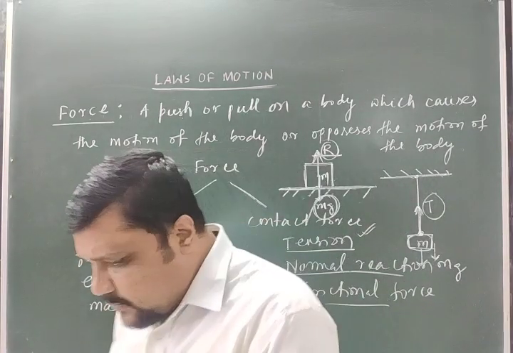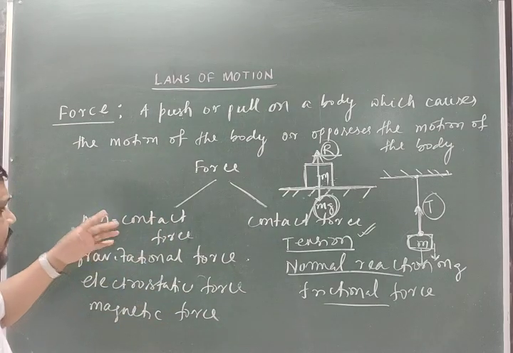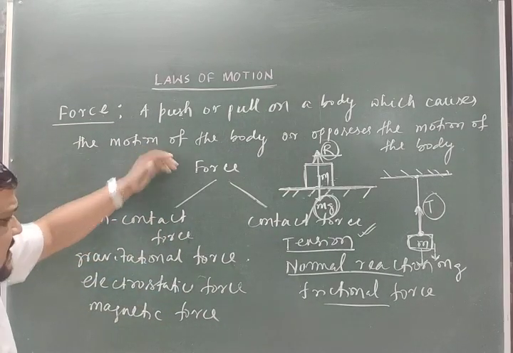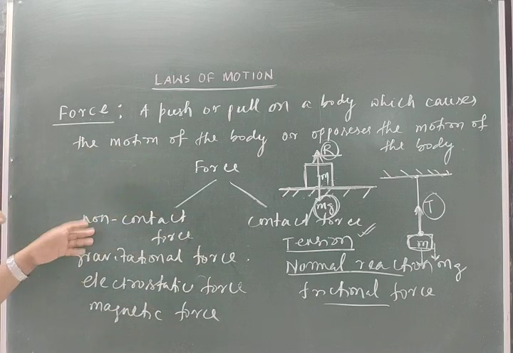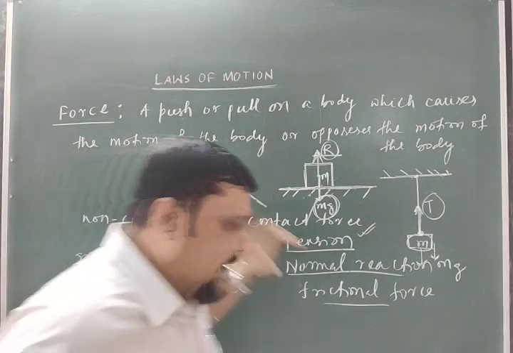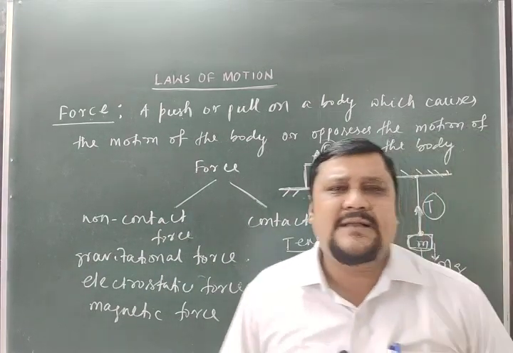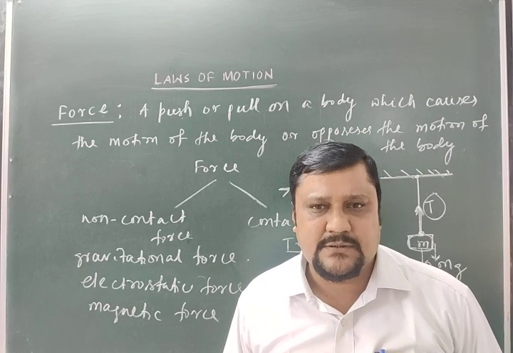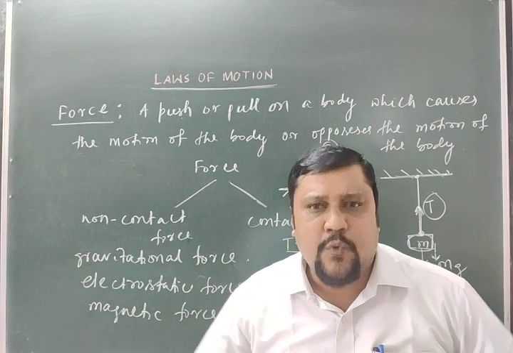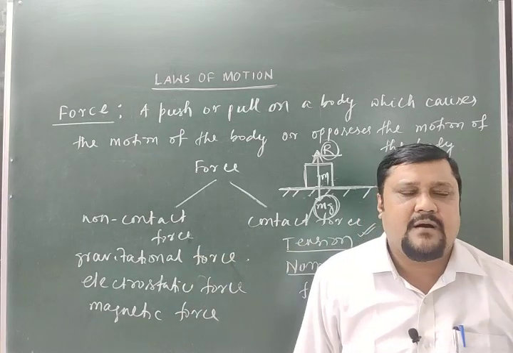So broadly we can say the force can be a contact force or a non-contact force. We have discussed some examples of both. In addition, in due course of time we will discuss the central force. Central force means the force which acts from the center to center of two bodies.